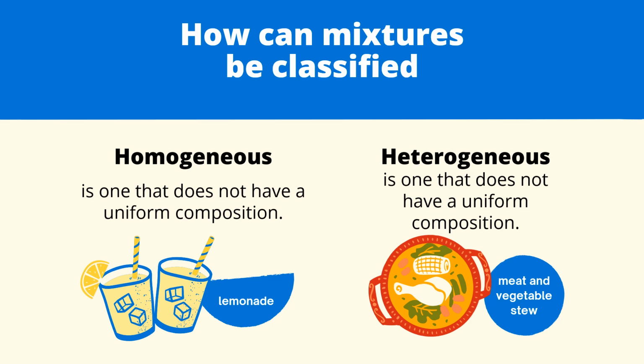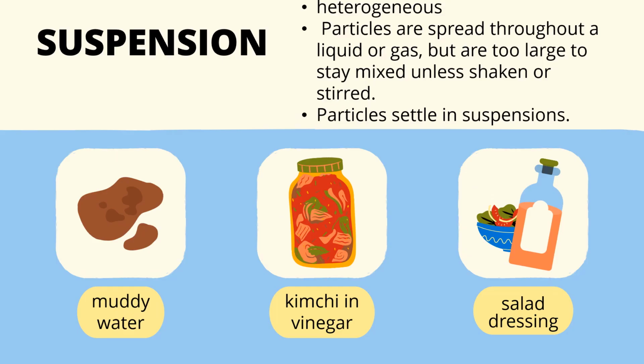We have two kinds of mixtures: homogeneous mixtures and heterogeneous mixtures. A homogeneous mixture is one that has a uniform composition. Like what? Like lemonade. How it combined, we don't know. Heterogeneous is one that doesn't have a uniform composition. Like what? The meat and vegetables, okay.